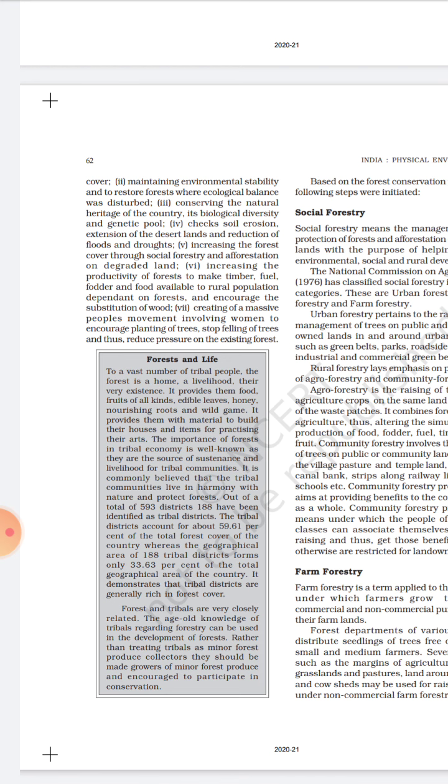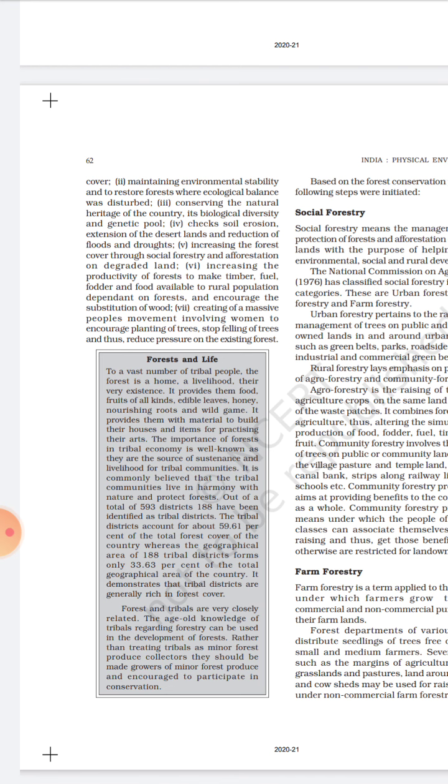These are also some natural and artificial, man-made factors which affect forest cover, that is soil erosion, the extension of desert land, and the reduction of floods and droughts. Next is increasing the forest cover through social forestry and afforestation on degraded land. So where land is left unused, the government will try to plant trees and increase the forest area there. Social forestry we will study in detail in the next topic.